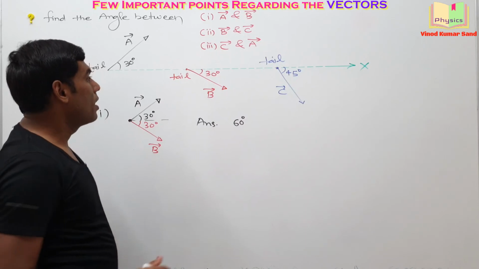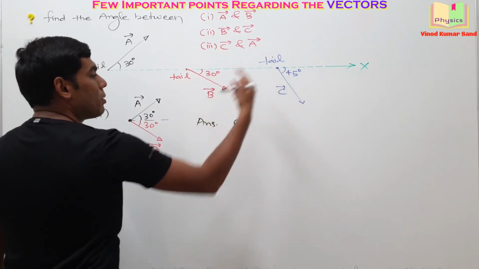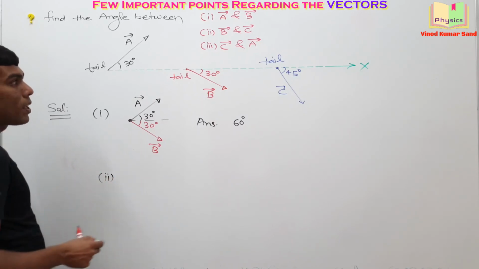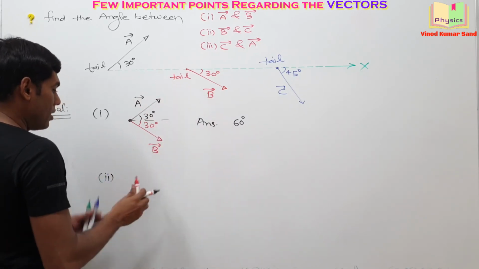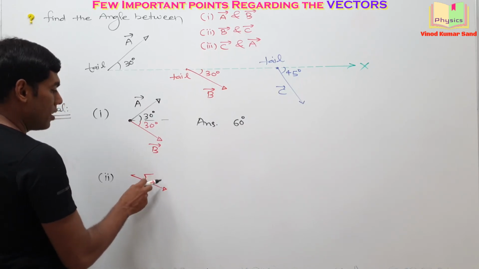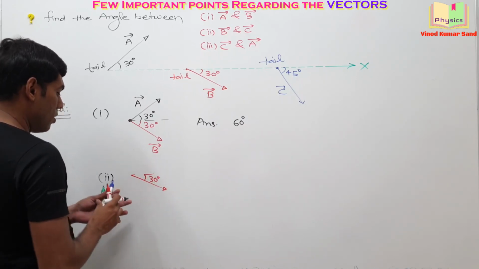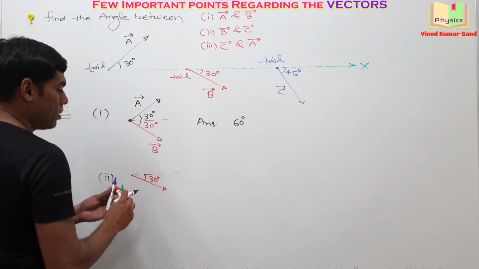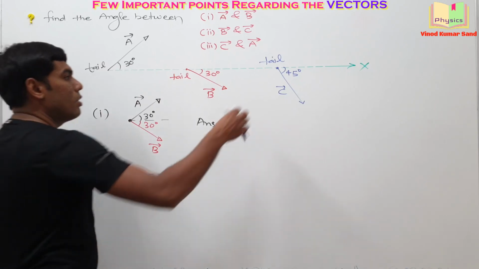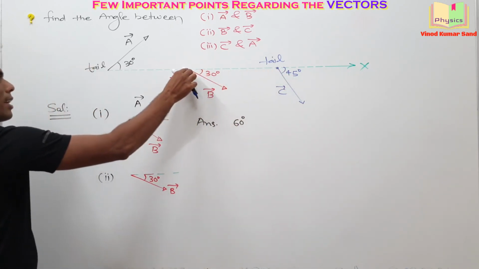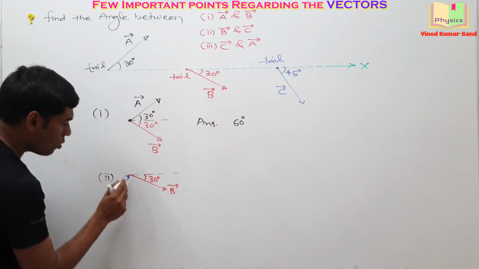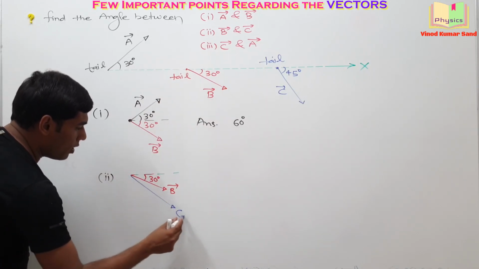Pretty simple. Next is the angle between B vector and C vector. Let's simplify that here. The B vector is at its own place like this. Angle is given as 30 degree. Okay, here was the B vector. And then I shift the C vector parallel here like this. Then both the tails will meet. So the C vector is here.